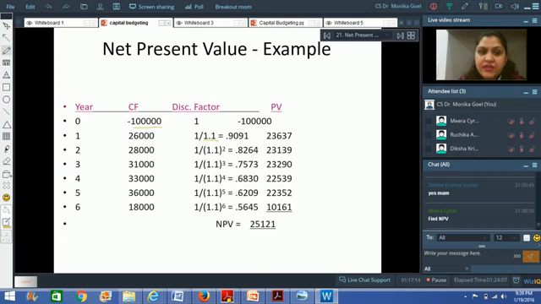How will you find out the net present value? So if you can do this question, okay, fantastic. You will discount the inflows by 15%.